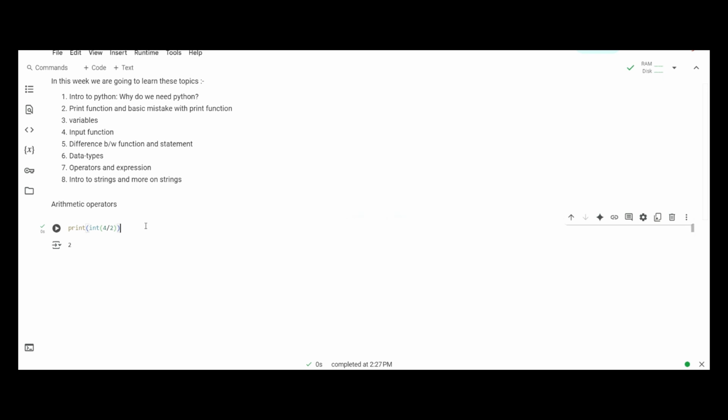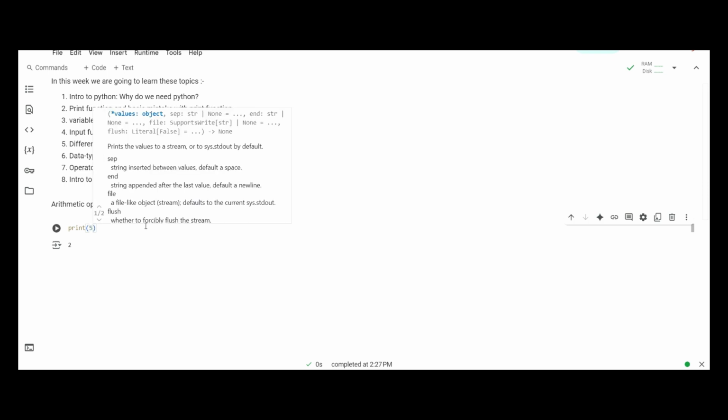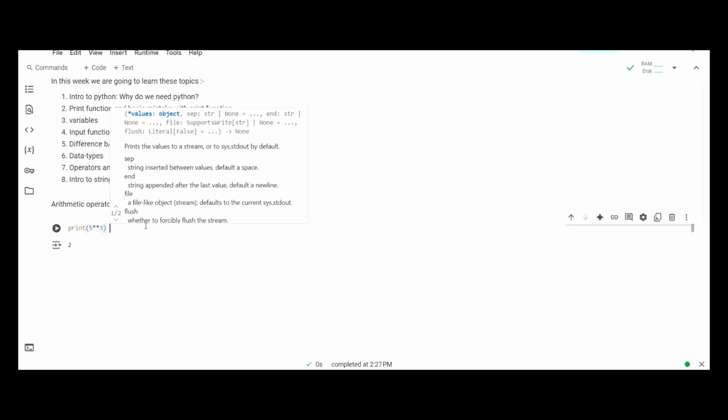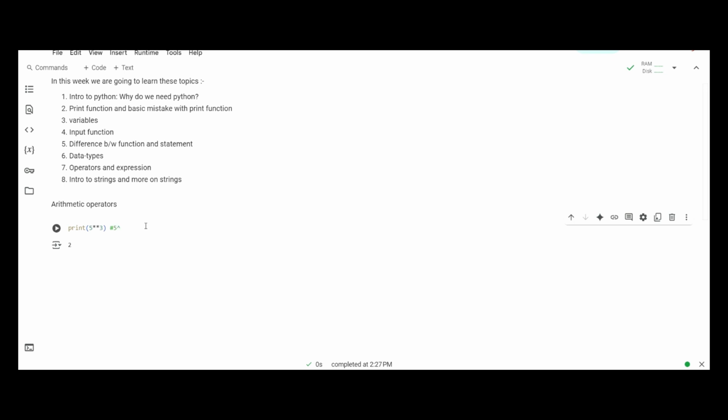Similarly, after this, our next operator is going to be the exponential operator, and the symbol for it is basically the double asterisk symbol. It is used to find the power of a certain number. If we do a ** b, then it becomes a to the power b. Let's see an example here. Suppose we do print 5 ** 3, then it basically means that it is 5 to the power 3, which is going to be 125.